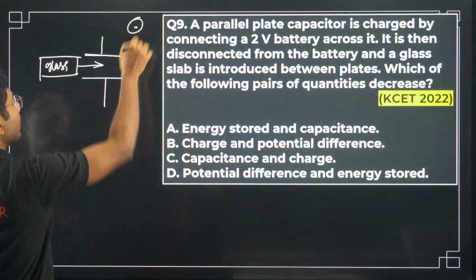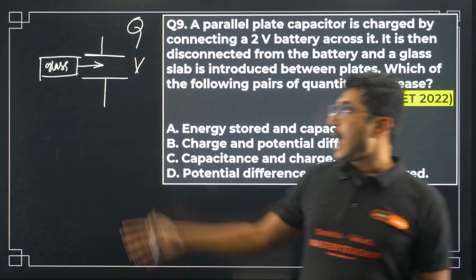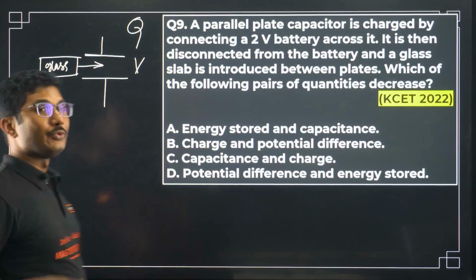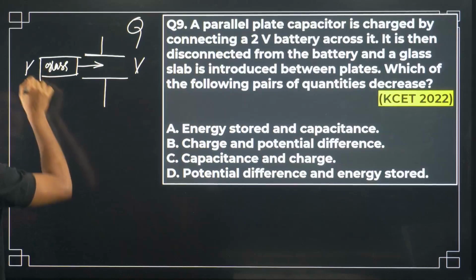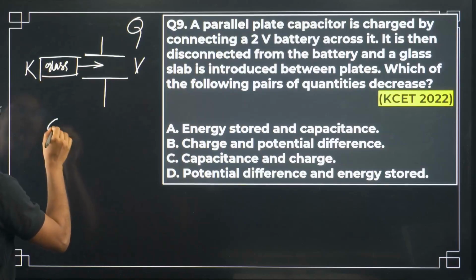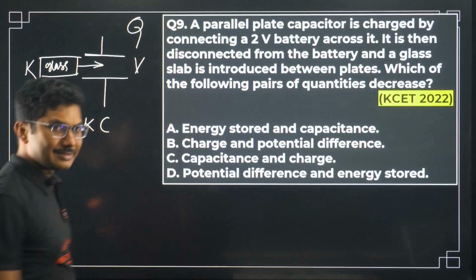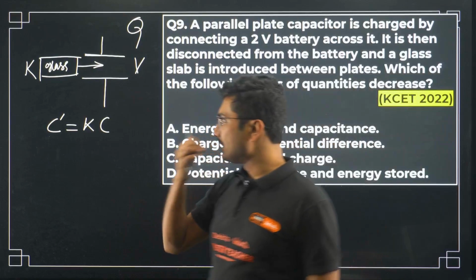Now what will happen to the capacitance? As you are inserting a dielectric slab, capacitance will increase. Suppose this is K. So the new capacitance will be K times the old capacitance. So capacitance is not decreasing, capacitance is increasing.